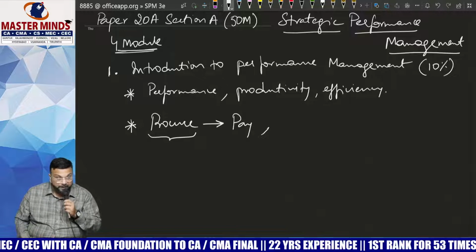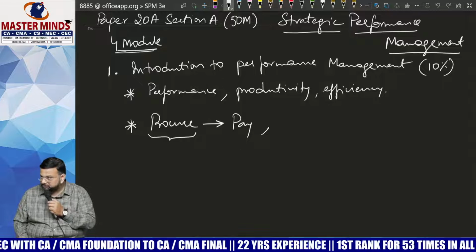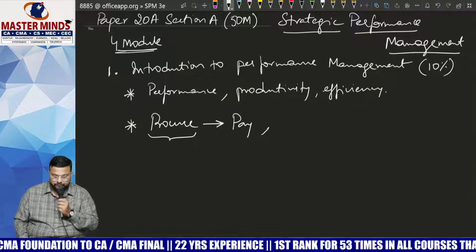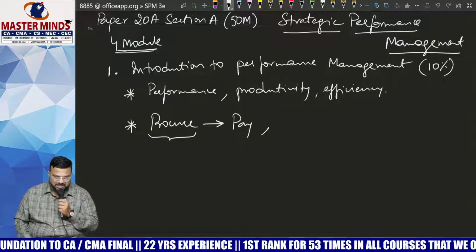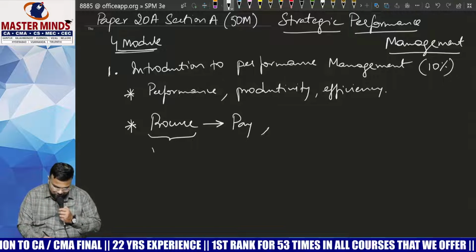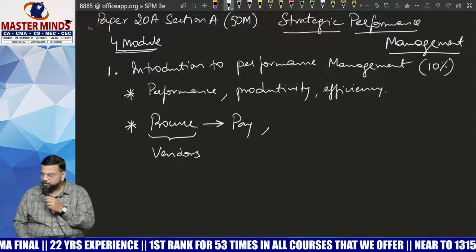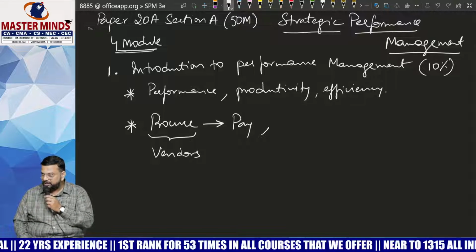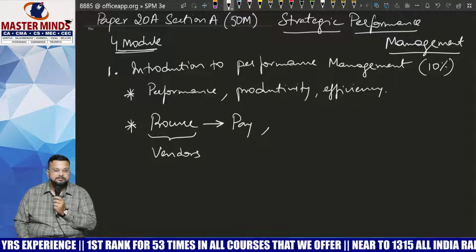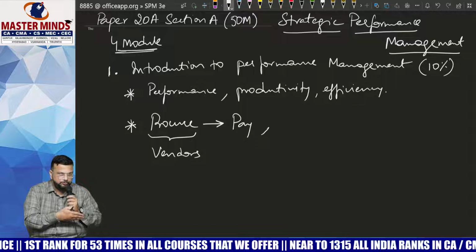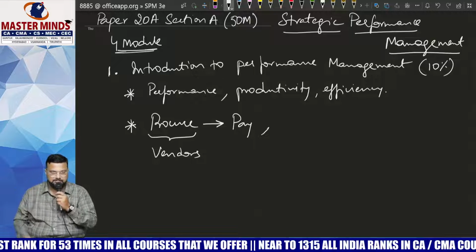Now procure to pay. Procure means what? Purchase of. From whom are you purchasing raw material? Nothing but suppliers, right? Suppliers means nothing but vendors. A company should have a good relationship with vendors. Why, sir? So that they can extend this commercial relationship into a family relationship, isn't it?